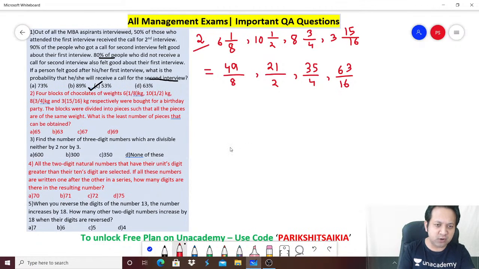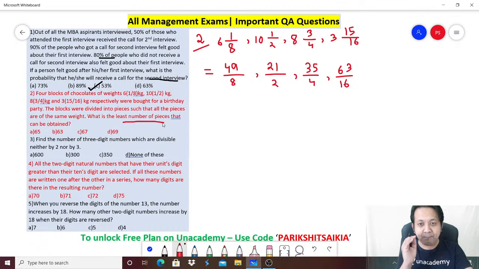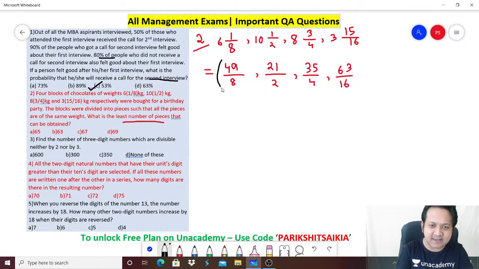Now you need to ensure that there are the least number of pieces. Think about it. If the pieces have to be minimum and they are all of the same size, can I say the pieces have to be as big as possible? Will you agree? Only if the pieces are as big as possible will you have the least number of pieces. How can you get the biggest pieces? The pieces have to be of the same size, so I'm looking at a factor of these numbers. The highest factor, a number which divides all these numbers and is the highest possible such number. So it's nothing but the HCF of these numbers.